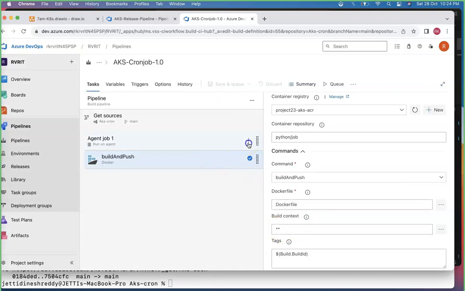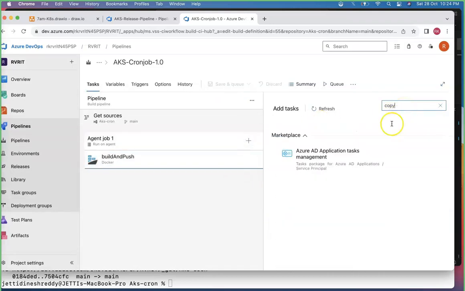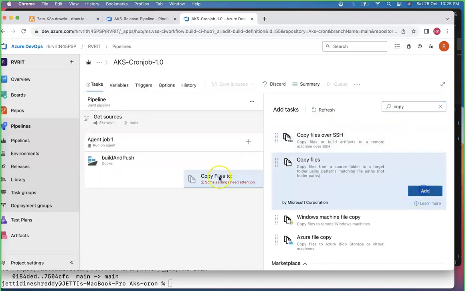Save it. And the next one is copy artifacts. Okay, copy files. Just go for the copy files, team. Just go for the copy files.